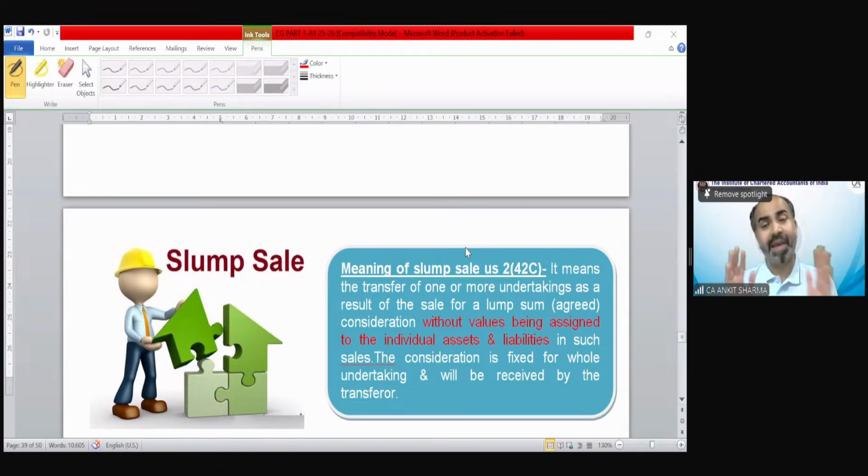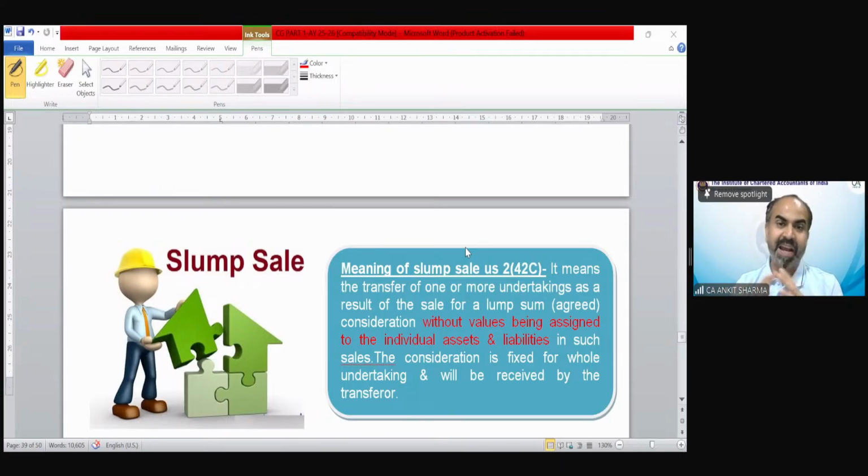We are talking about the case in which we are transferring all asset, all liability of a single undertaking, whether one or more undertaking. And the problem is this, we are not taking the consideration individually. Suppose in my factory, there are 15 assets, some depreciable, some non-depreciable. If I'm transferring my unit and I'm taking consideration separately for different asset, then capital gain would be calculated separately, as per normal provision, we have already gone through.